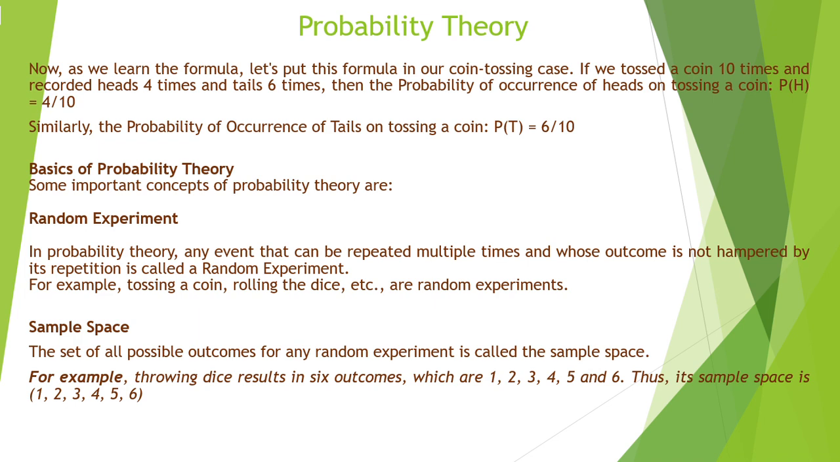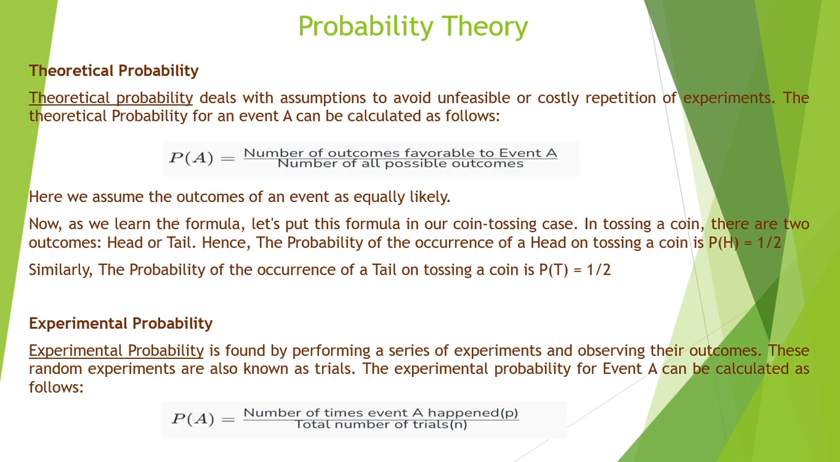For example, throwing a die results in 6 outcomes, which are 1, 2, 3, 4, 5, and 6. Thus, its sample space is {1, 2, 3, 4, 5, 6} within curly brackets, right? That is how we define sample space. Moving on to the next slide, it talks about the theoretical probability definition.